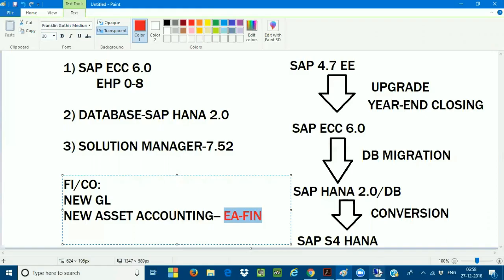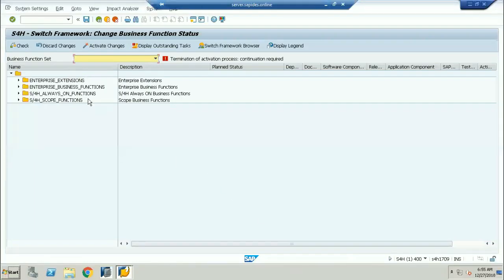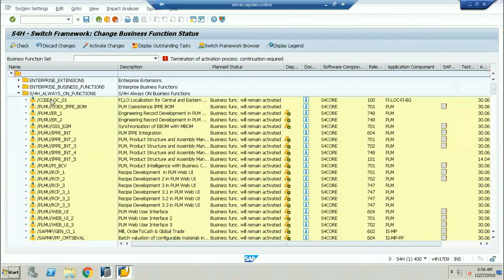EA-fin is the business function, so you have to go to the business functions. SFW5 is the transaction code. If you go to this transaction code, there are some business functions you can see here, and these business functions are going to be very, very important.